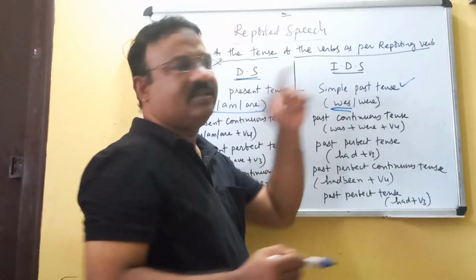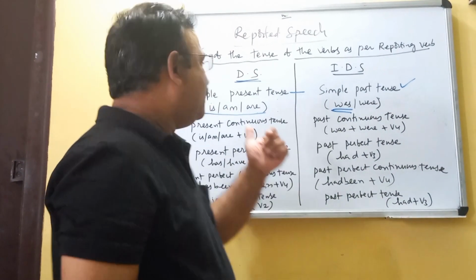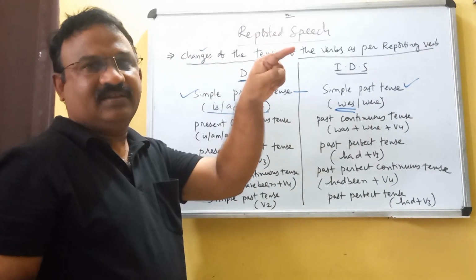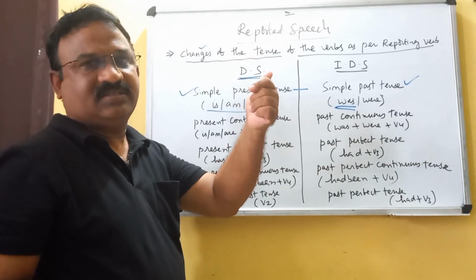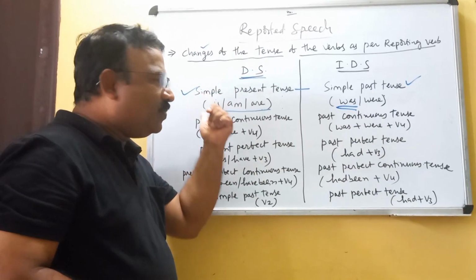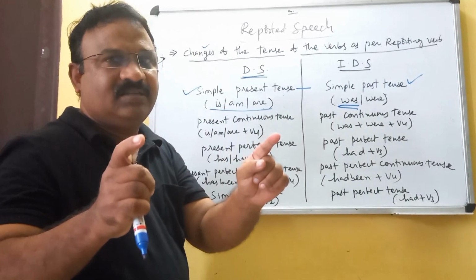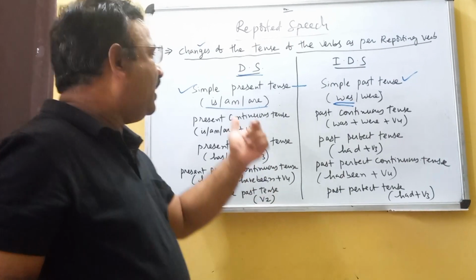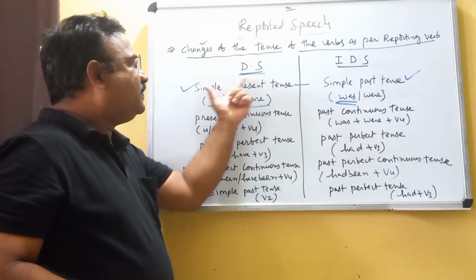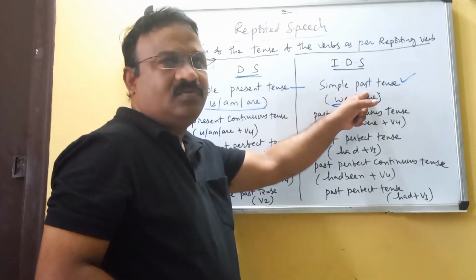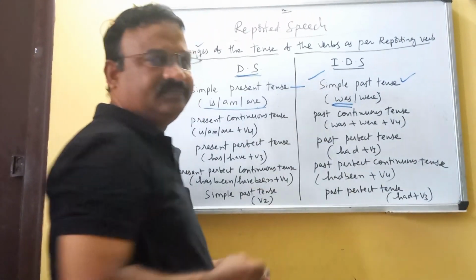He was a teacher. Said is a past tense, right? So when the reporting verb is in the past tense, we have to change the tenses. In direct speech, if it is simple present tense, we change it into simple past tense.